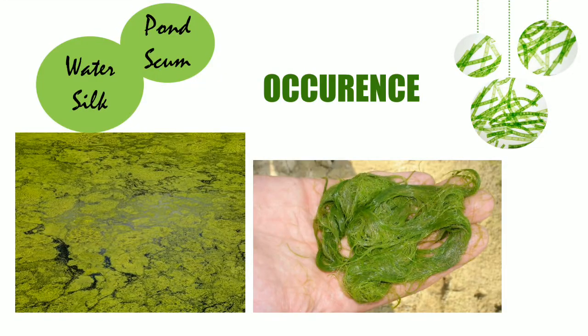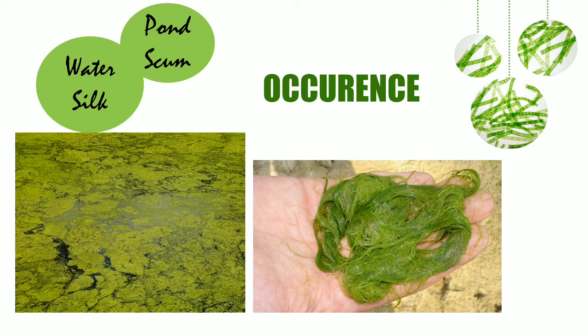Spirogyra occurs in freshwater bodies, but these are typically still water bodies or slow flowing bodies, and it does not occur in fast moving rivers. So it can be seen in ponds, pools, lakes, freshwater ditches, or even in slow flowing streams. And it occurs in all of these water bodies as a green filamentous alga floating freely.